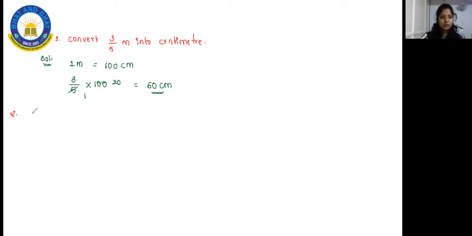The second question tells us to convert 3 gram, 2 decigram and 5 centigram into milligram. So what does your question tell? You have to convert everything to milligram.